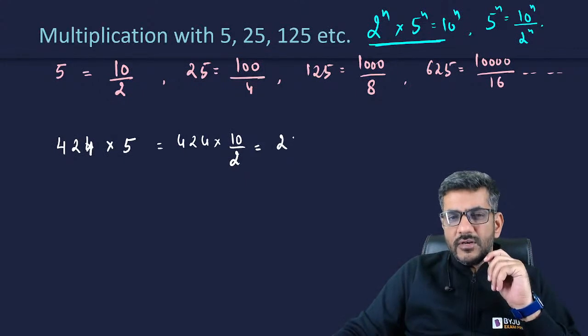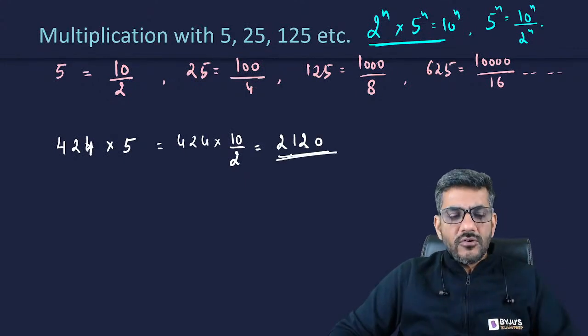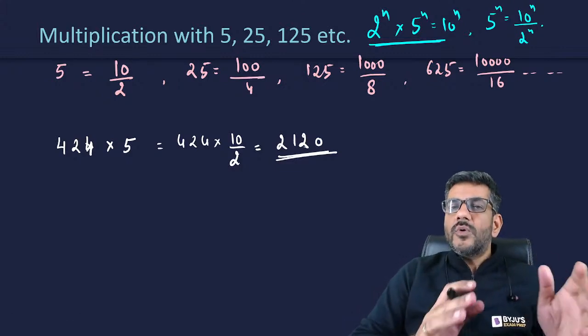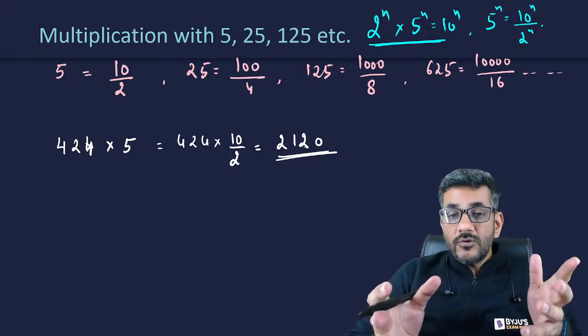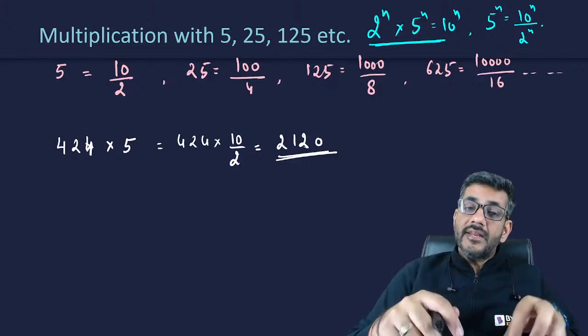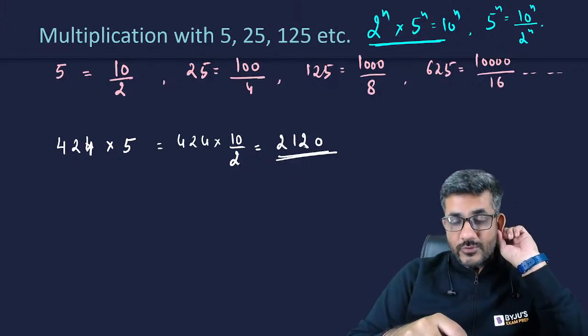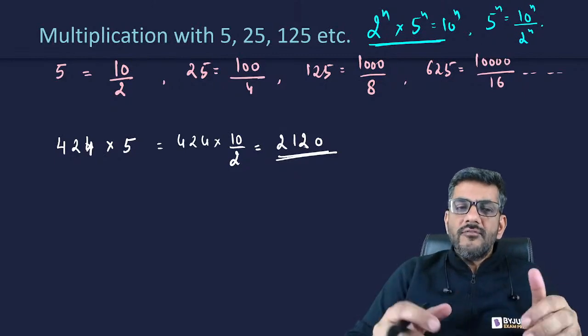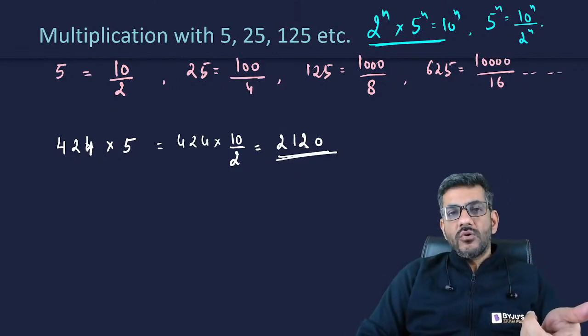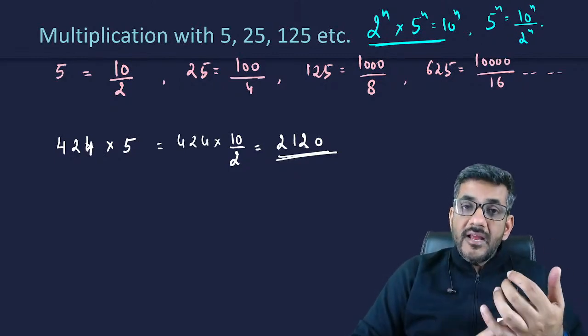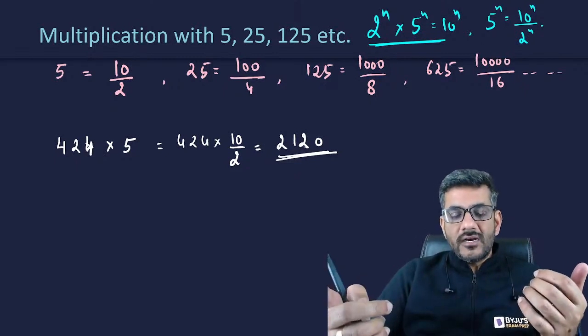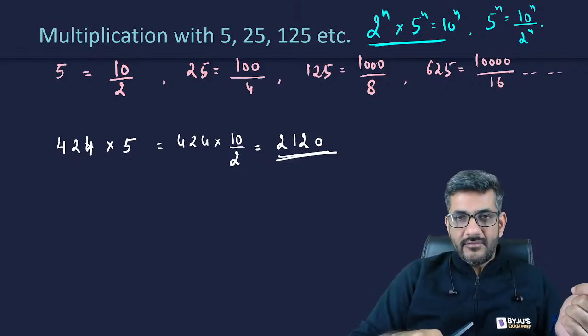Half of 424 is 212, and then multiplying by 10 means just putting a 0. So I can straight away say that 424 into 5 is 2120, and this can be done mentally, right? Moreover, this is easy to do as well, because you just have to divide by 2 and put a 0 in front of the number.